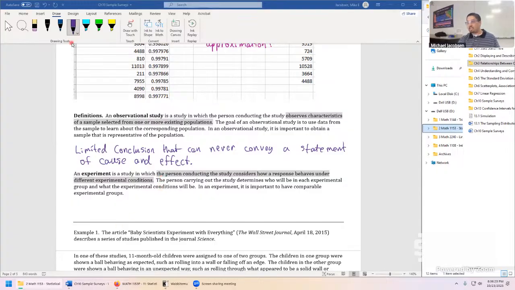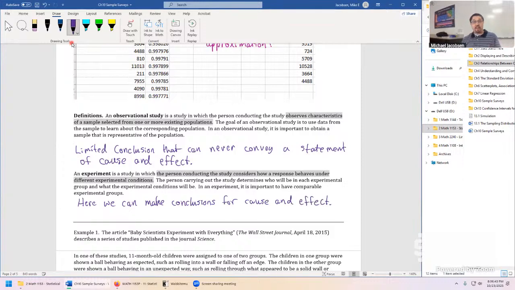So this is the good news about experimental design. Here, we can make conclusions for cause and effect. If there's an effect after we've done the experiment, sometimes there's no effect.